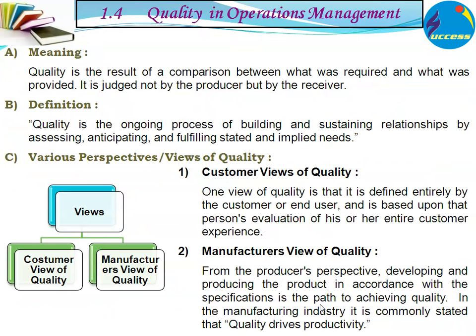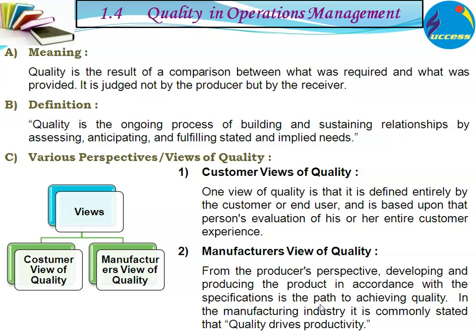Now, the next part in the first chapter is quality in operations management. Quality is defined as an ongoing process of building and sustaining relationships by assessing, anticipating, and fulfilling stated and implied needs. Now, there are various views with respect to quality. The customer views quality from a different angle, and the manufacturer's view of quality is different. Customer views of quality.